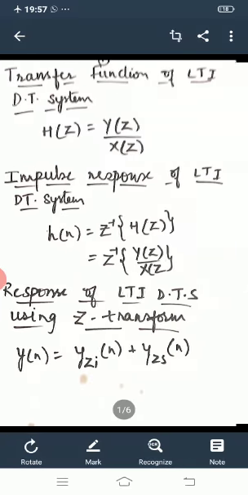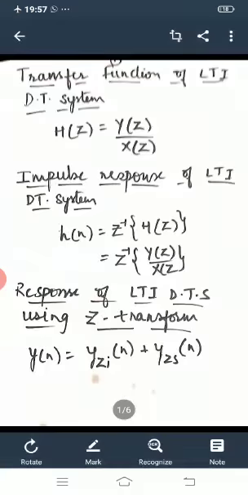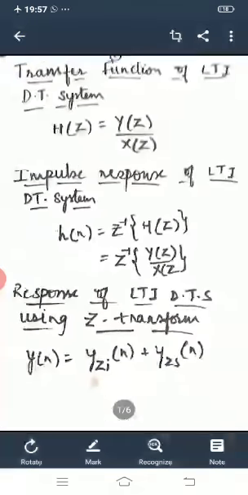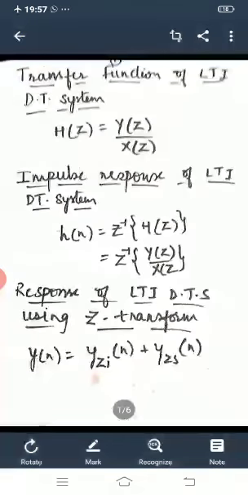So dear students, you already know that y of n is the complete response of the discrete time LTI system, where yzi is nothing but zero input response of the system and yzs is nothing but zero state response of the system.